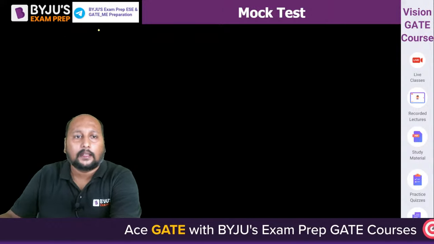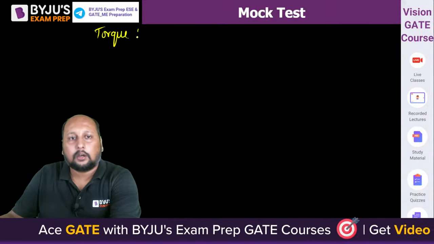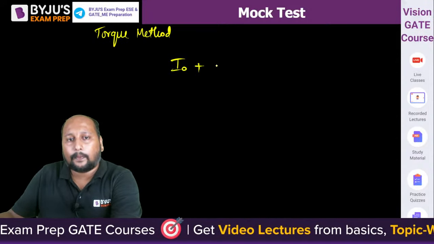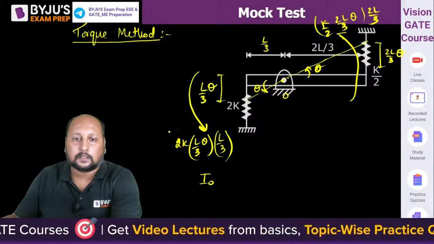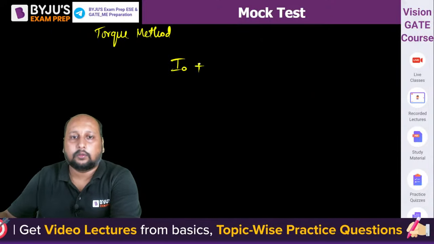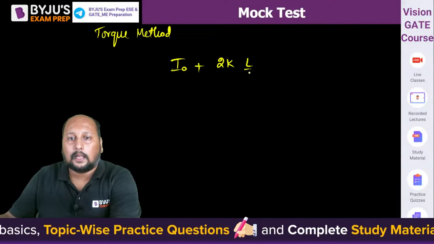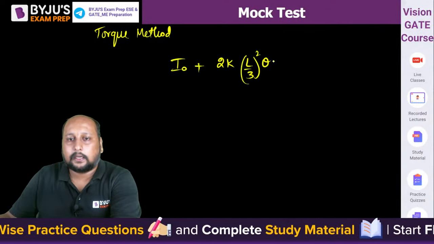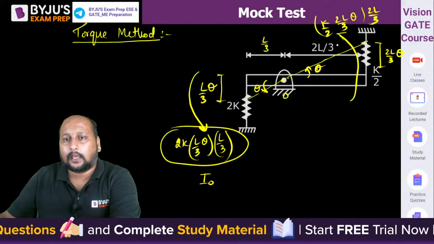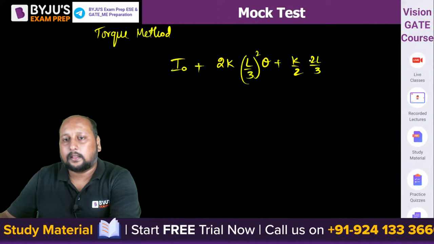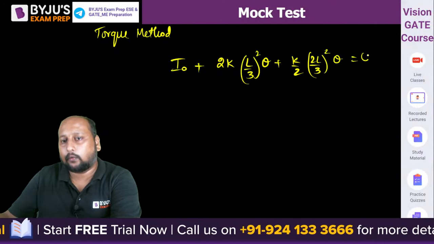Now we can apply the torque method. I0 theta double dot plus this moment, 2k into L by 3 whole square theta plus k by 2 into 2L by 3 whole square theta, equals 0.